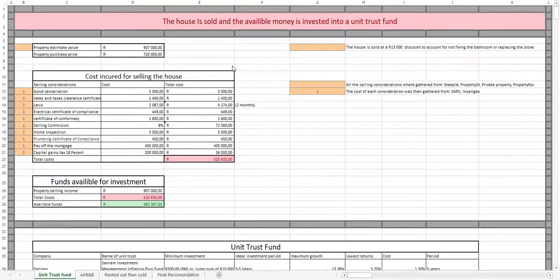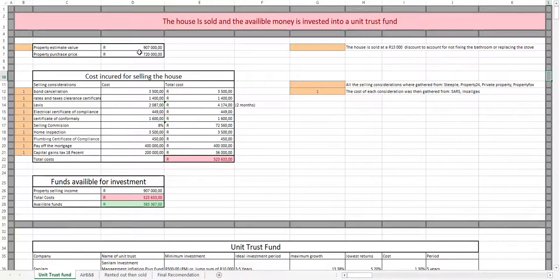During the course of the project, all of the assumptions that were made, calculations, estimates, and values will be represented or given by the orange blocks present currently on the screen. Here is option 1 for the unit trust fund.